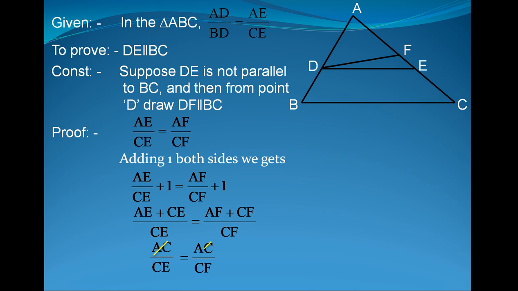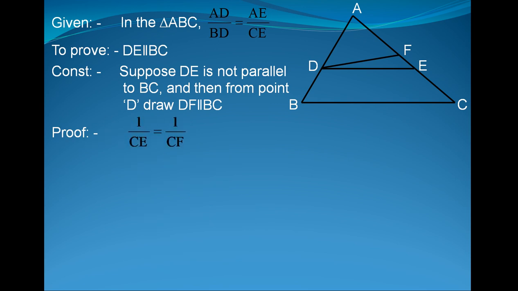Now AC cancel each other. What we get? 1 upon CE is equal to 1 upon CF, or CE is equal to CF.